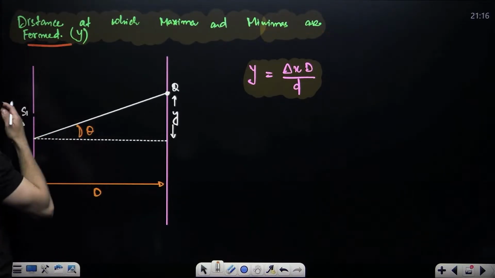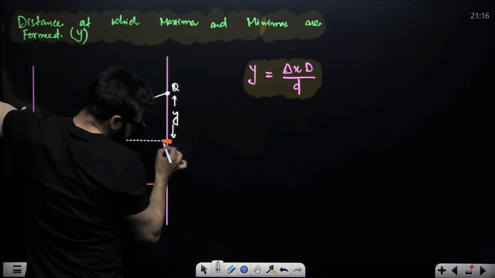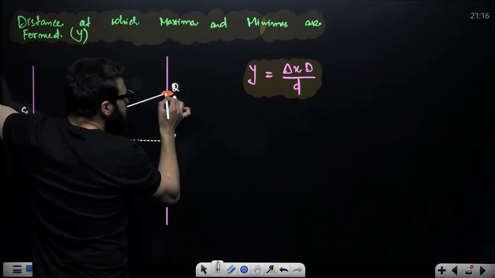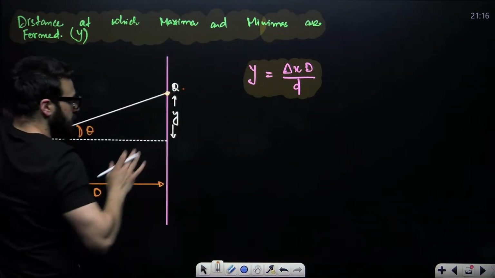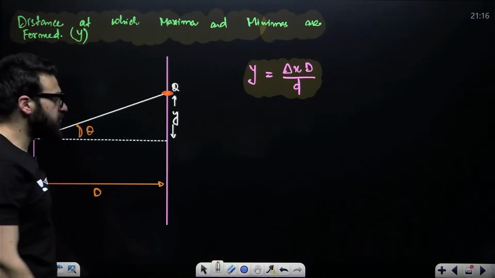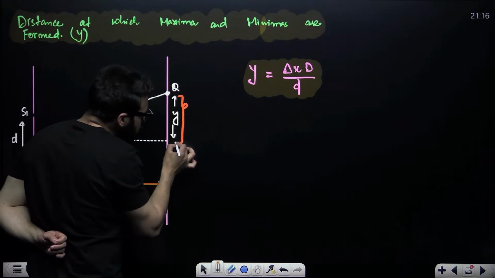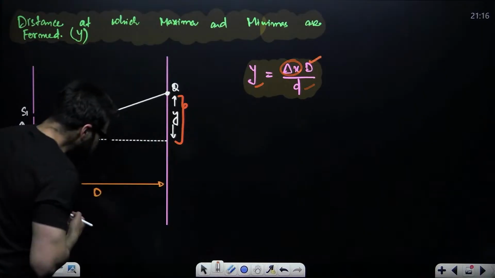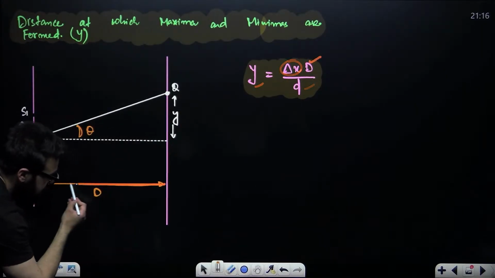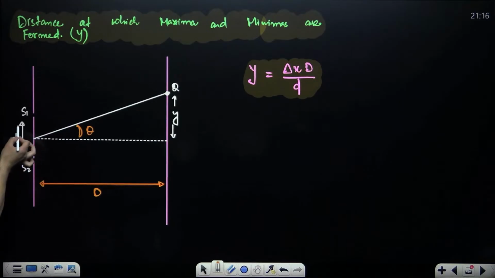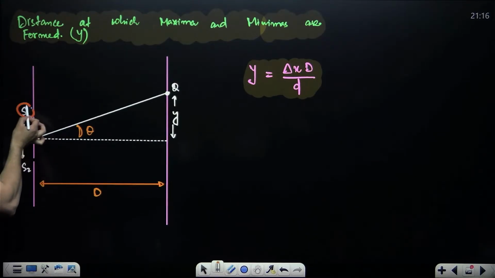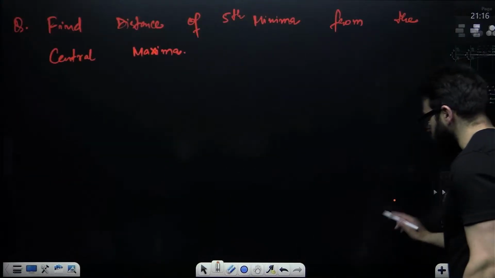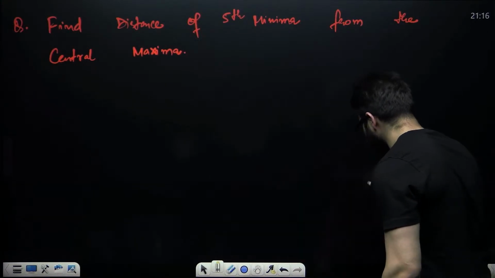Guys, see. This is the central maxima at this point. Let's suppose at this particular point, a fringe is formed. It can be maxima or minima. Sir, how much is this distance? At what distance is this fringe formed? This is y equal to delta x times D by d. What is this capital D? Capital D is the distance between the slits and the screen. What is small d? Small d is the distance between the two slits, S1 and S2. Now, if we talk about a question over here, see what does the question say?